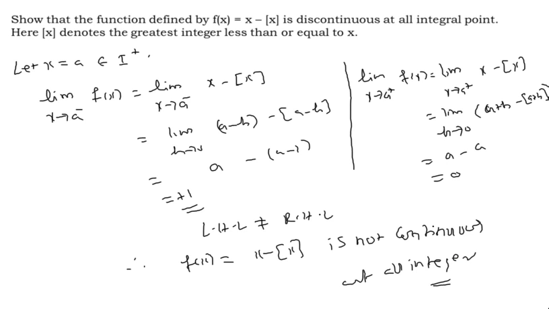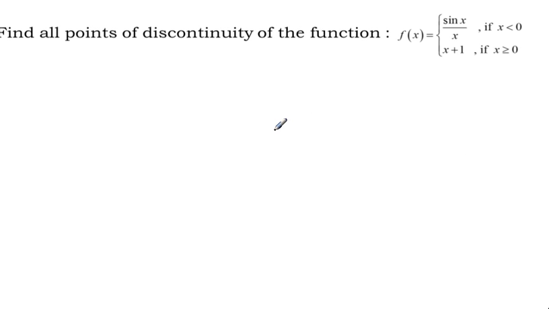Okay, we'll move to the next question now. Find all the points of discontinuity of the function f of x equal to sin x by x if x is less than 0, and x plus 1 if x is greater than or equal to 0.